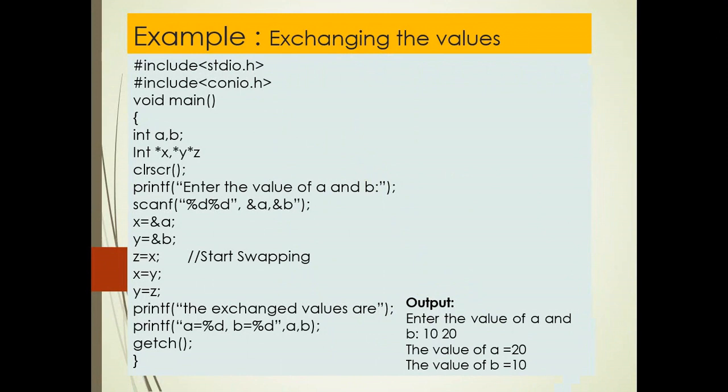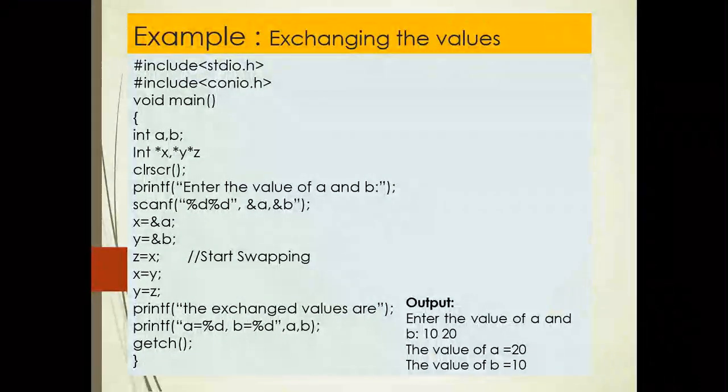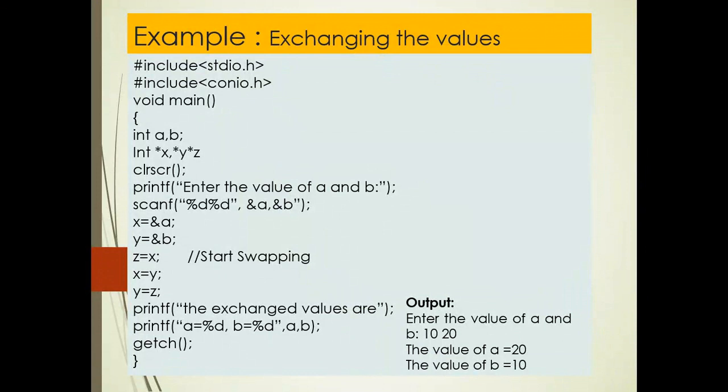In this program, you just see here, I have taken two normal variables a and b and three variables which are pointer types: pointer x, pointer y and pointer z. So x, y, z are pointer type variables, meaning these three variables can hold the address of another variable. So I have entered two values for a and b. When you execute the program, it will prompt the message: enter the value of a and b.